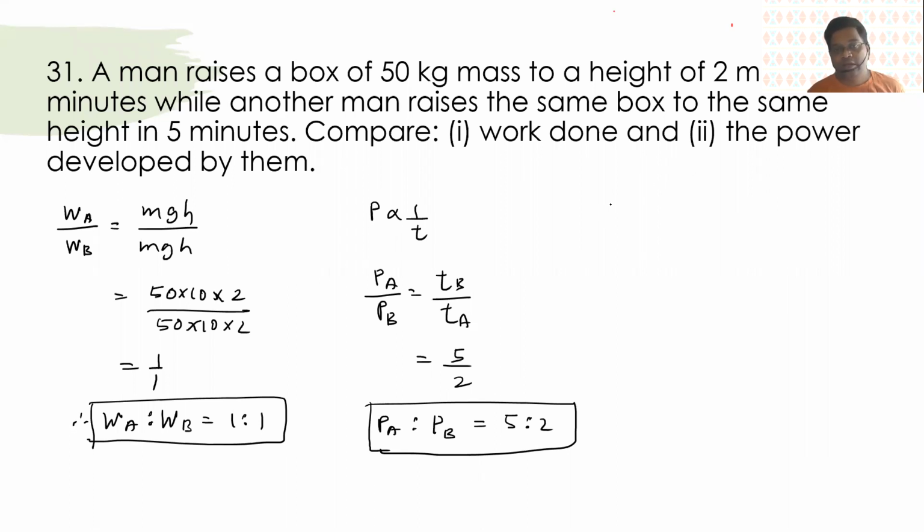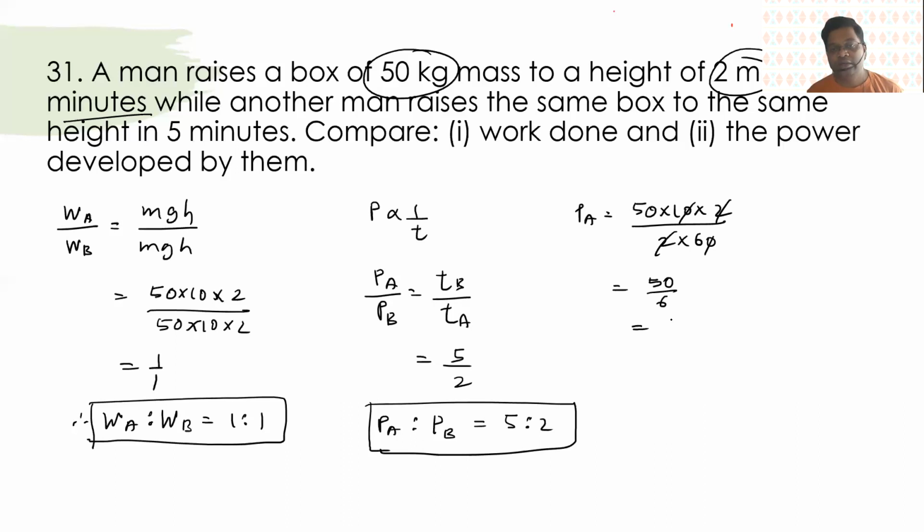But if they ask power developed by any one, then all these values will be of importance. Say power developed by A, if you want to find, that will be 50 into 10 into 2 meters, and it took 2 minutes, so this will be 2 into 60. So this will be 50 by 60, 6 8s are 48, so 8⁄3... watt. That will be useful if they ask you something like that.